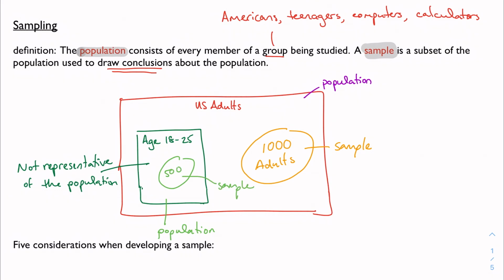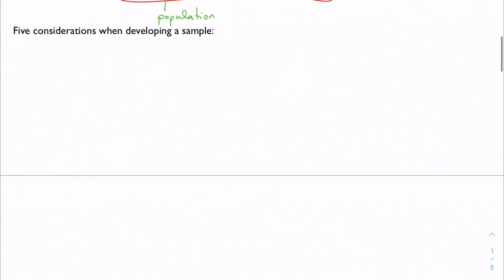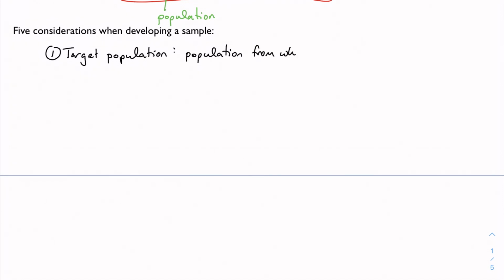So I want to make sure my sample is representative of the population. To do that, there are 5 considerations that I need to look at. And the first one is the target population. So going exactly off of what we just talked about, I want to look at the target population. And as you might expect, this is just the group of things I'm taking the sample from. So I'll say the population from which the sample is taken.